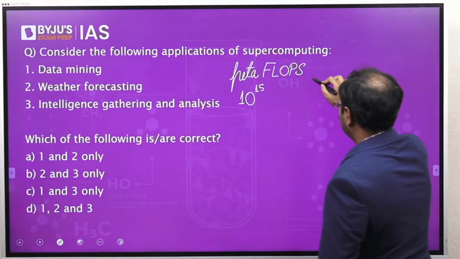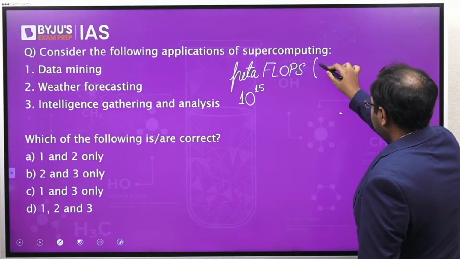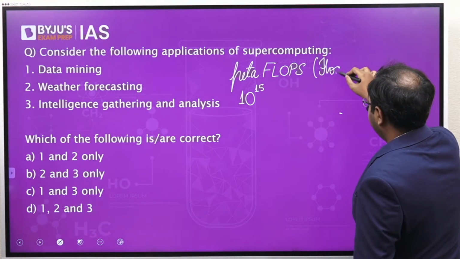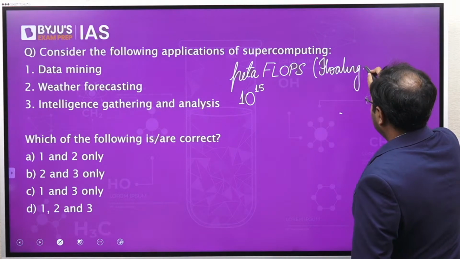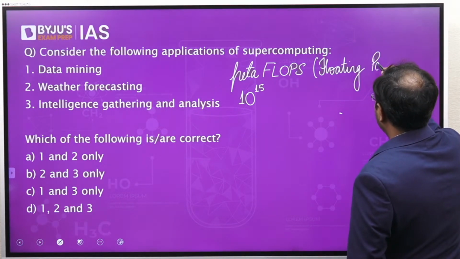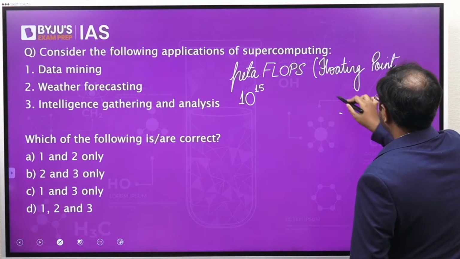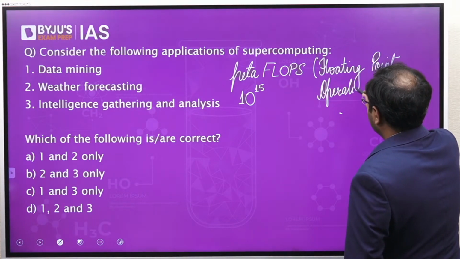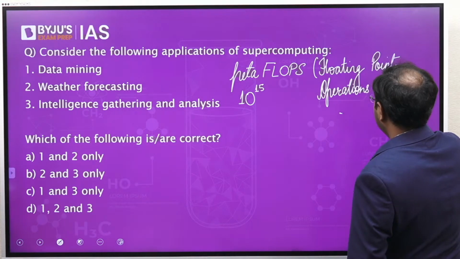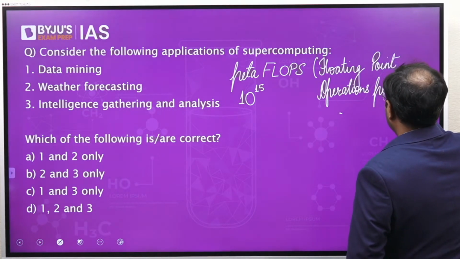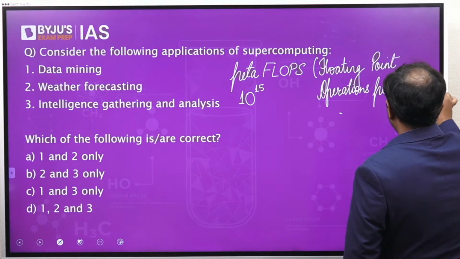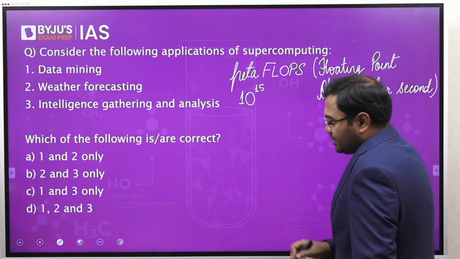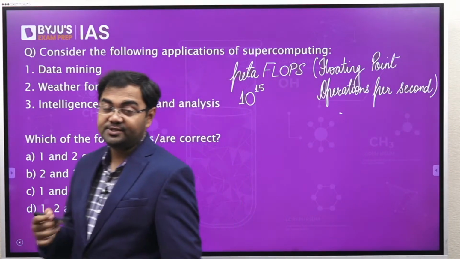So flops, what do we mean by flops? Flops stands for floating point operations per second. What do we mean by floating point operations per second?